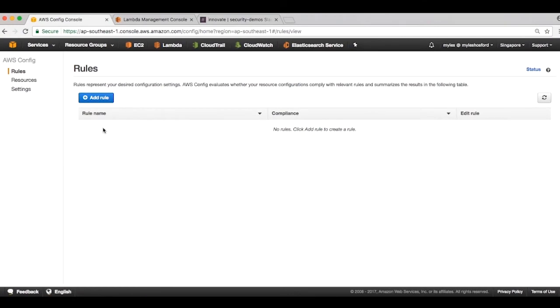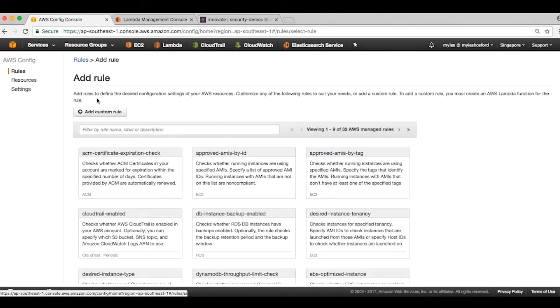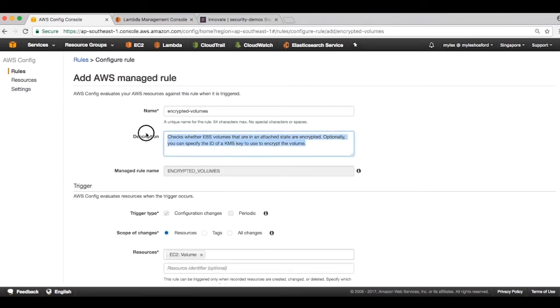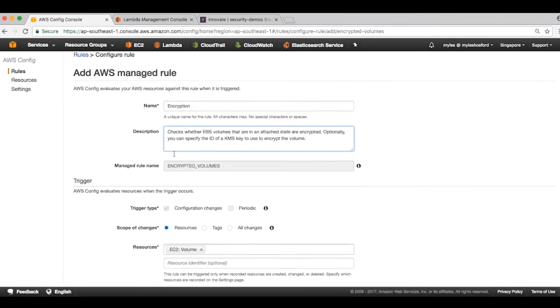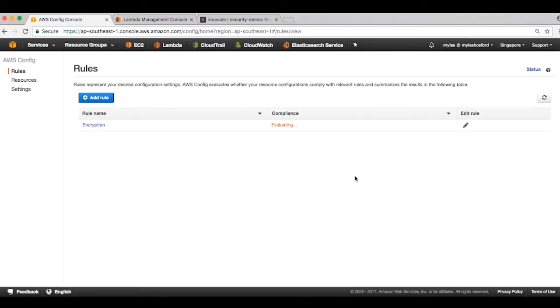This is the AWS config dashboard. I currently have no rules running, so let's go ahead and set some up. The first rule I want to create is to detect whether my EC2 instances are using encryption for the EBS volumes. I can change the name of the managed rule, and I also have the option to specify a KMS key, and I go ahead and click Save. That rule is now evaluating the resources in my account to find out if I am compliant or not.